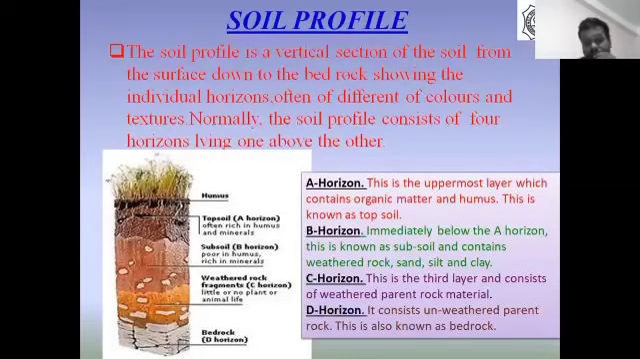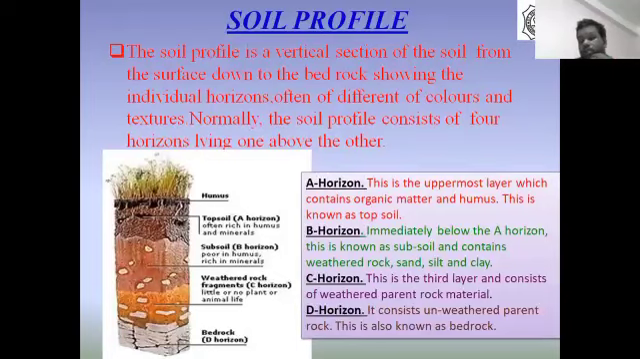C horizon is the third layer and consists of weathered parent rock material. D horizon consists of unweathered parent rock. It means in D horizon, you'll find the rocks in their original size and shape. You'll not find any broken rocks because weathering doesn't take place in horizon D. It is also known as bedrock.